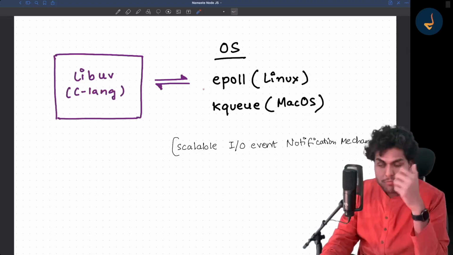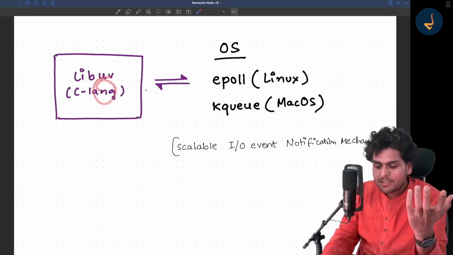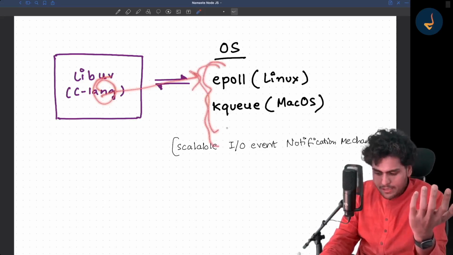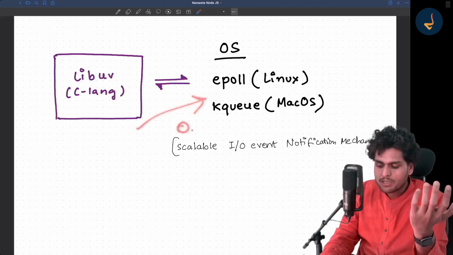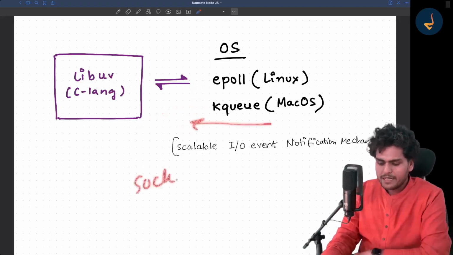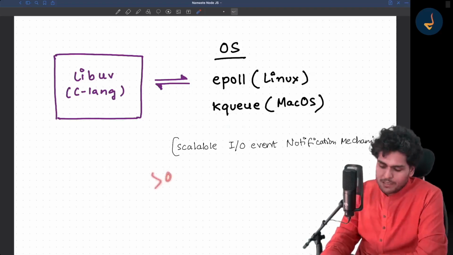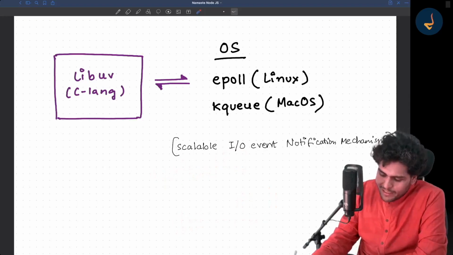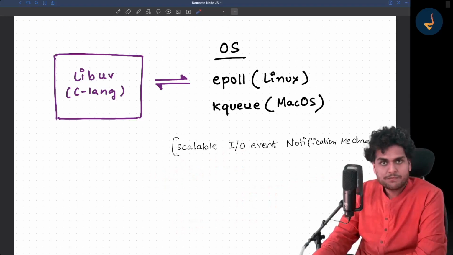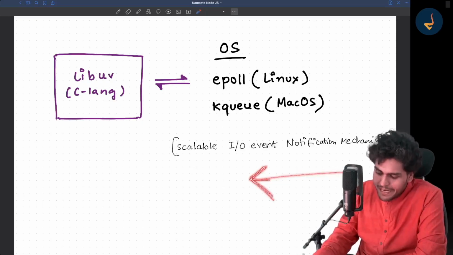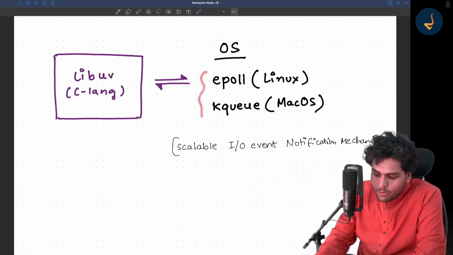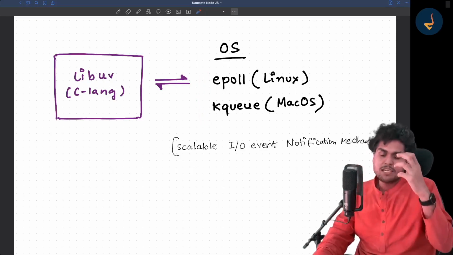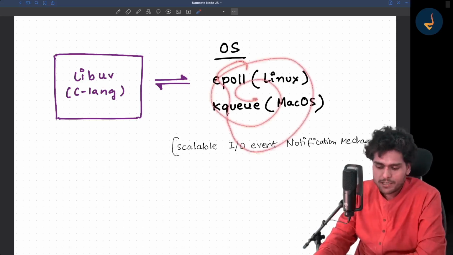And if you want, you can also write your C code to do all these things, to tell the operating system to open a socket. When we create a web server, we open a socket. We create a socket and then we listen to it. As soon as we start listening to it, anybody can make a connection with us. Now we are accepting the connections. So when we are accepting the connection, we will need to deal with the socket descriptors, and the epoll and all these mechanisms come in over there.